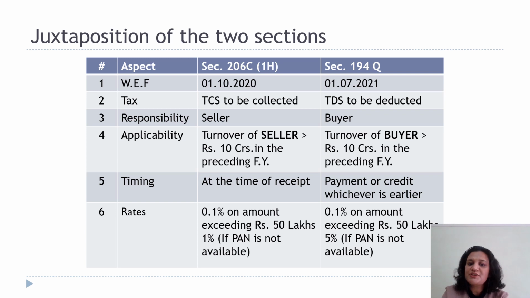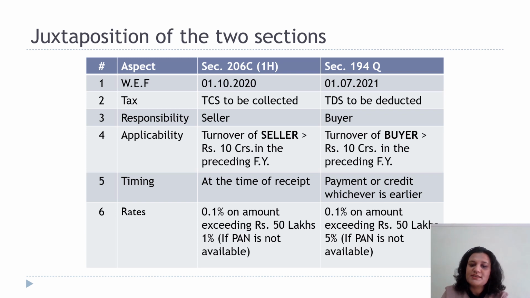Applicability, as mentioned earlier, seller turnover is the decisive factor in case of TCS. It has to be more than 10 crores in the preceding financial year. In case of 194Q, the buyer turnover is supposed to be more than 10 crores in the preceding financial year. Timing herein is, in case of TCS, it is at the time of receipt.